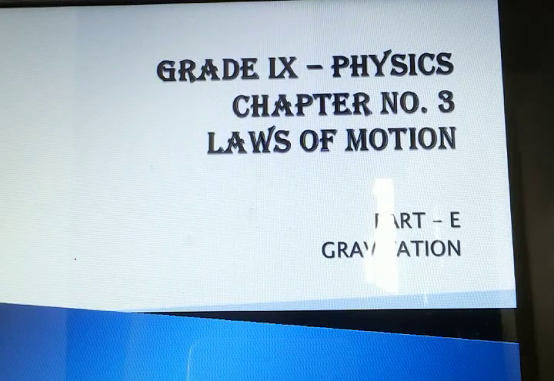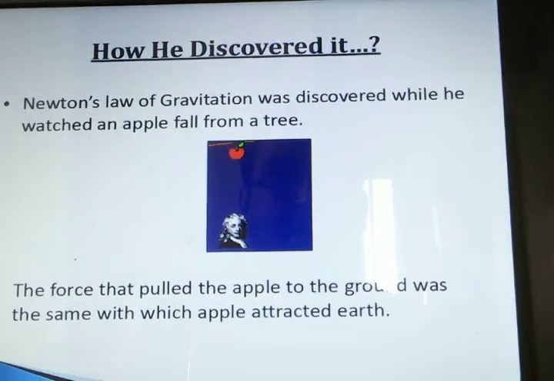Students, today we'll be studying the last part of this chapter, law of motion. The name of this part is gravitation. So let us start. How was it discovered?